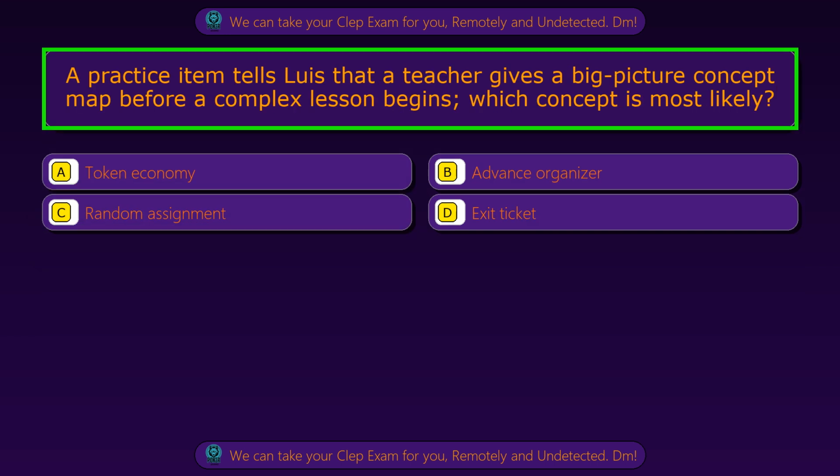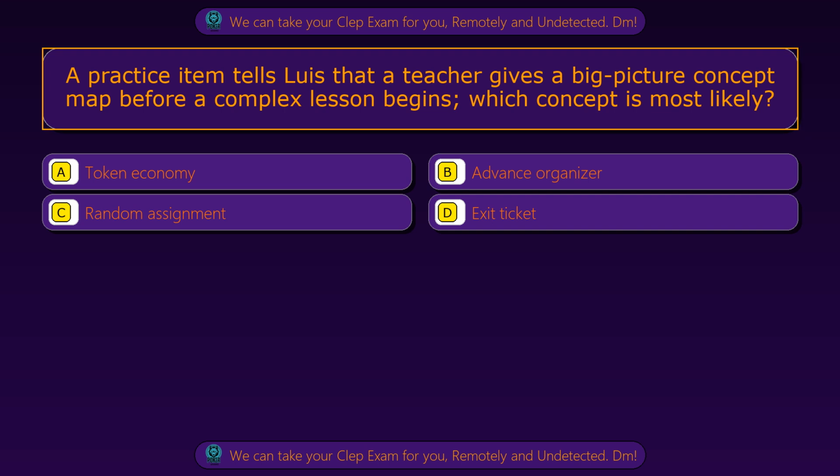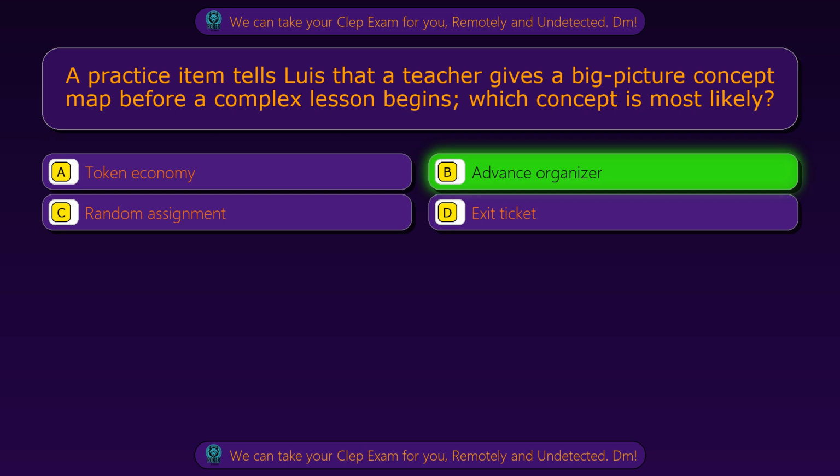Question 43. A practice item tells Luis that a teacher gives a big picture concept map before a complex lesson begins. Which concept is most likely? Option A, token economy. Option B, advance organizer. Option C, random assignment. Option D, exit ticket. The correct answer is option B, advance organizer.